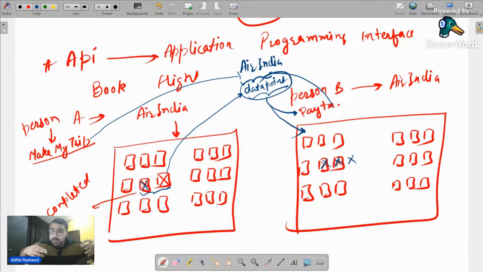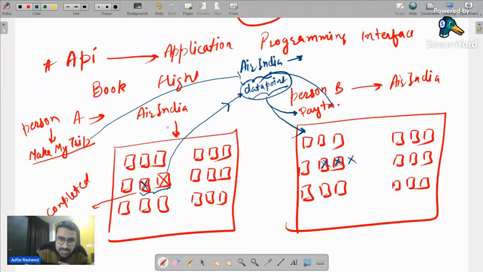So there's no connection between Make My Trip and Paytm, but in between there's an interface that Air India has created, where Air India is sharing limited data. From Make My Trip, I am making a request to the data point to continuously check the data related to this particular flight. Similarly, Paytm makes requests at the same time: what is the information related to this particular flight? So we have in between an interface, an endpoint, a server, a database, and for that server I have associated an endpoint, an API.